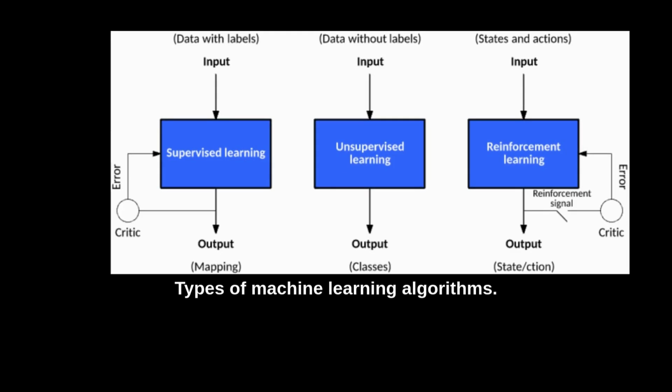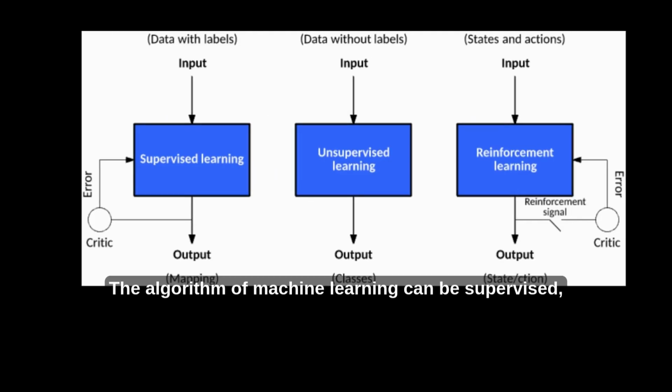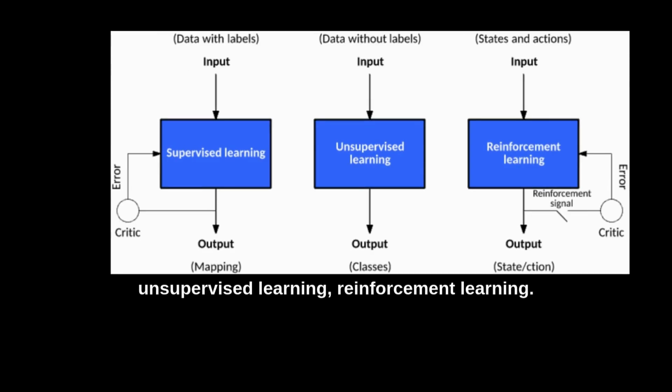Types of machine learning algorithms. The algorithms of machine learning can be supervised learning, unsupervised learning, or reinforcement learning.